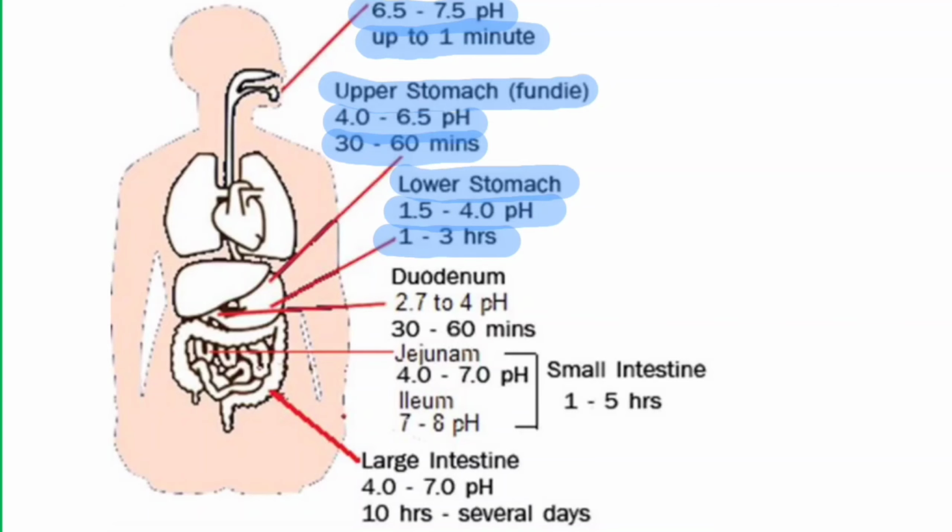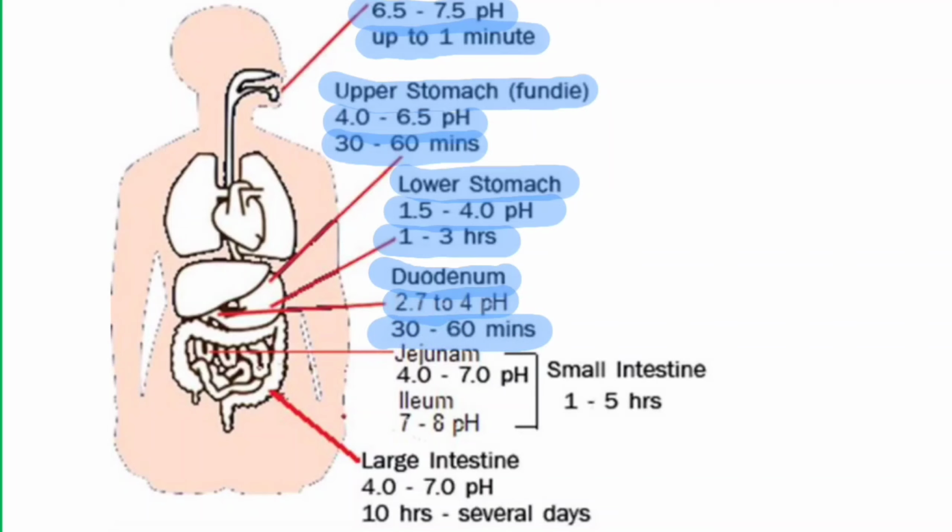Now the semi-digested food, which is called chyme, enters the first portion of the small intestine, called the duodenum, the C-shaped portion, which has a pH from 2.7 to 4. The food remains here for 30 to 60 minutes.